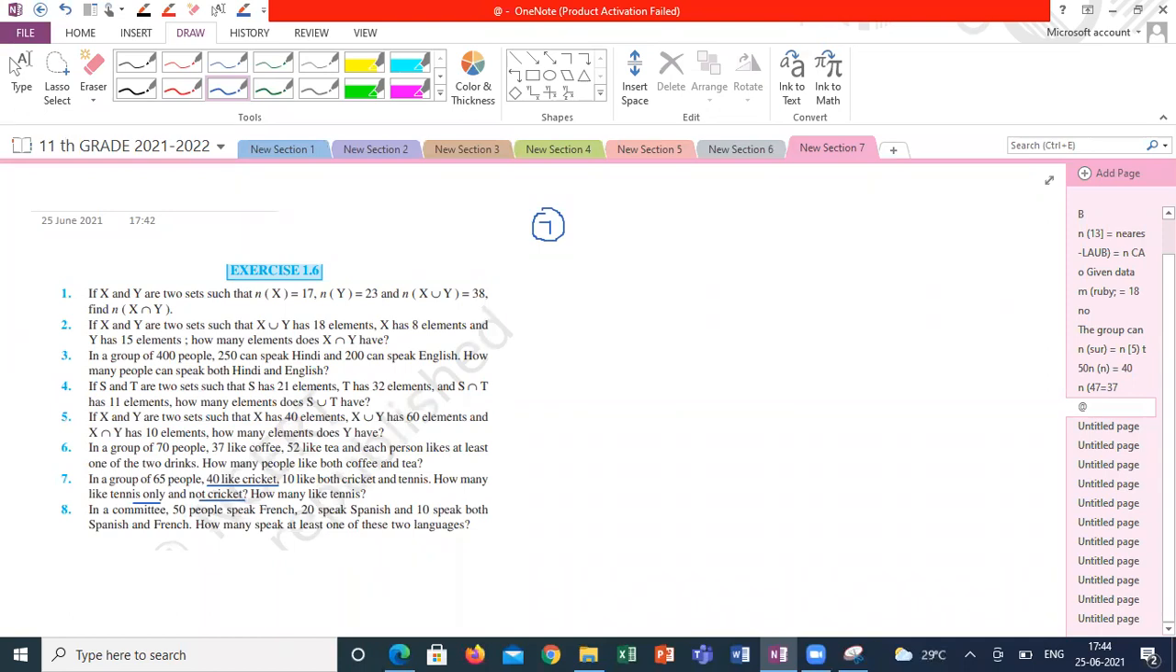Yeah. So they are giving tennis, I am representing with the T and cricket I am representing with C. N of C is equal to 40, correct? And N of C intersection T will be equal to both. Either means union, both means intersection. 10. And how many like tennis only? What is the meaning of tennis only? Only like tennis and not cricket. T minus C, I can say.